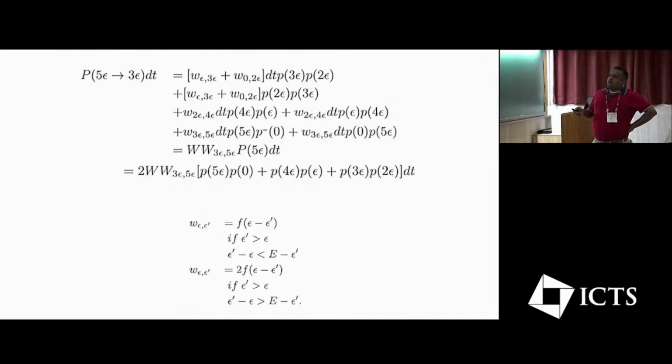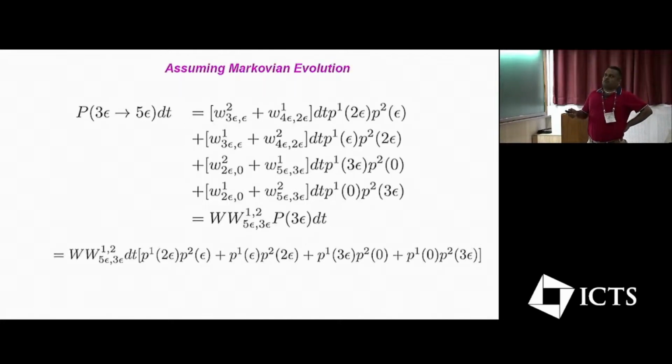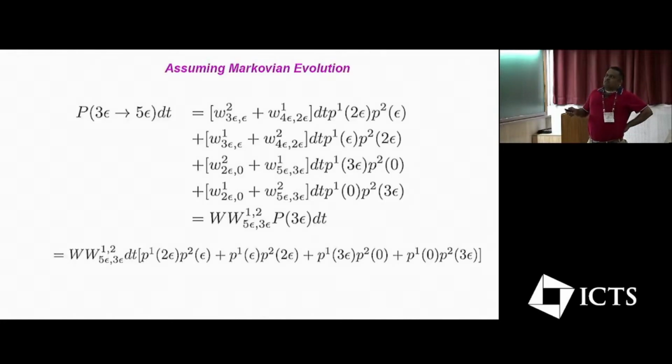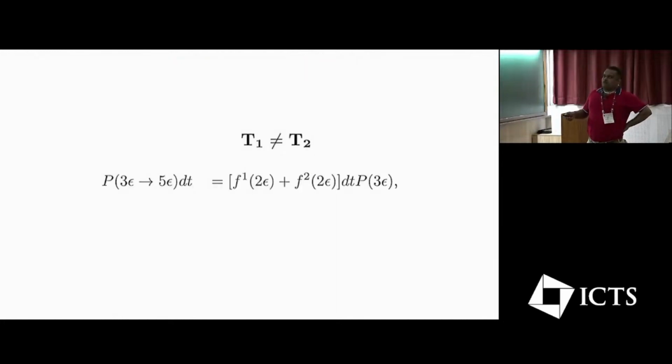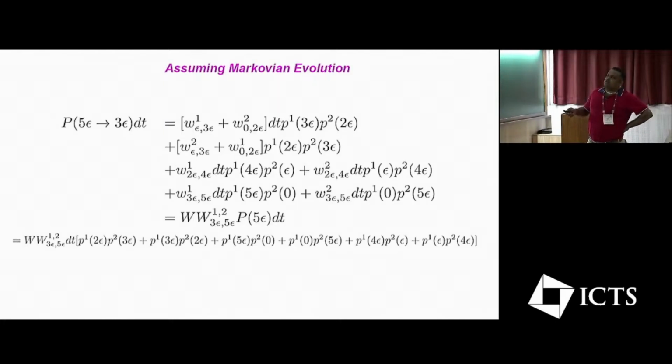Moving forward, this is the formula that I had. Now I change the temperatures: T1 and T2 are now different. In that case, I just make the substitutions of what I had before. This was just dependent upon f, so it will now depend upon the temperature: f times 2 epsilon. That is what I have here, f1 times 2 epsilon plus f2 times 2 epsilon. Everything fits together properly over here.